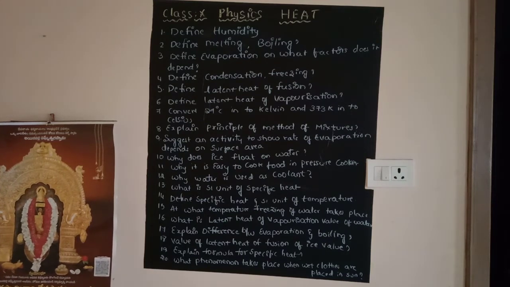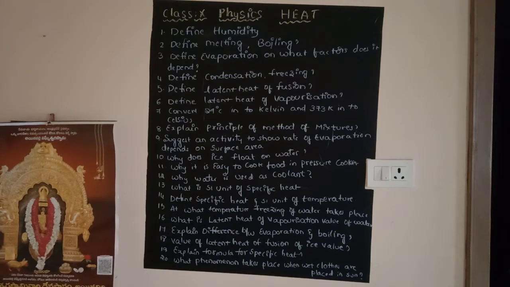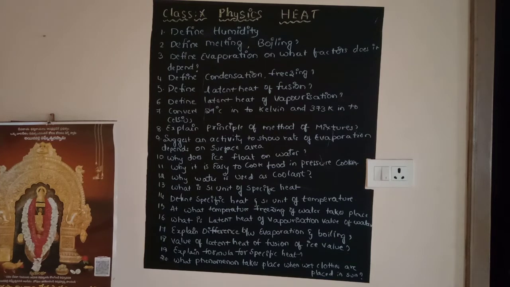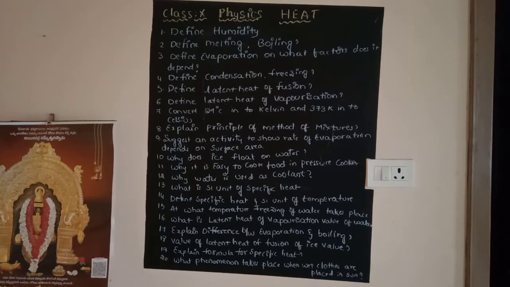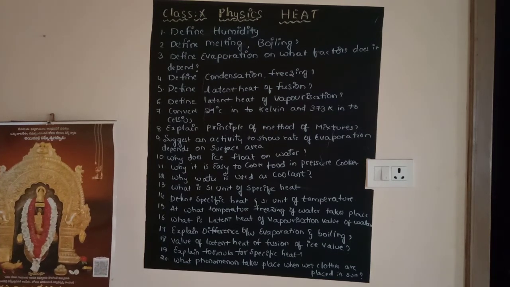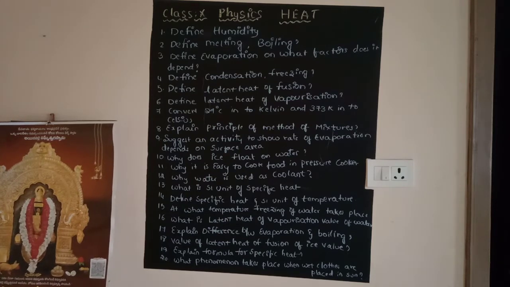And 14th question, define specific heat and SI unit of temperature. You have to write the definition and formula, and you have to mention the SI unit of temperature. But in the 13th question, it is the SI unit of specific heat. Okay, got the difference or not?